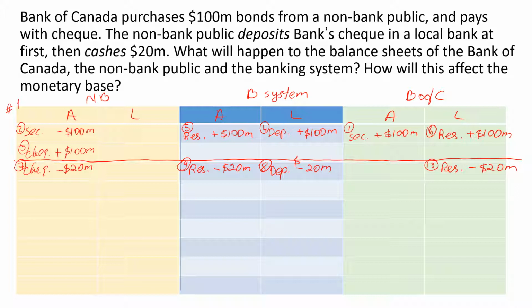Now let's go back to the non-bank public. When the non-bank public cashes the check by $20 million, the non-bank public's currency increases by the amount of the cashed check. So the currency increases by $20 million.